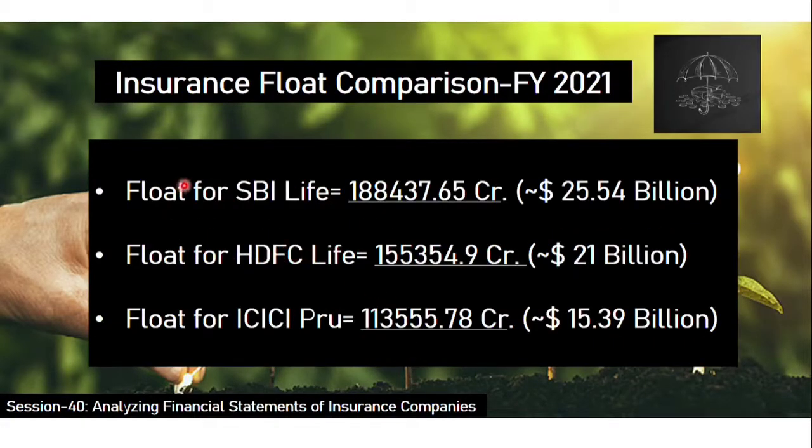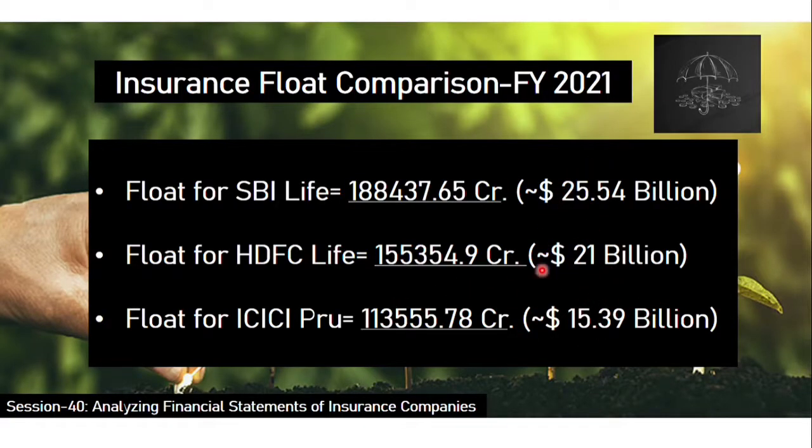So again, a comparison of all the major three life insurance companies in India: float of SBI Life, float of HDFC Life, and float of ICICI Prudential for the 2021 financial year. The highest being SBI Life, 25.54 billion US dollars, then $21 billion for HDFC Life, and 15.39 billion for ICICI Prudential.